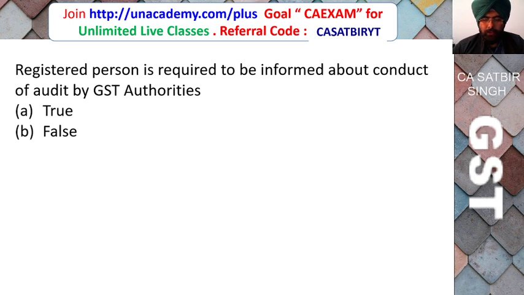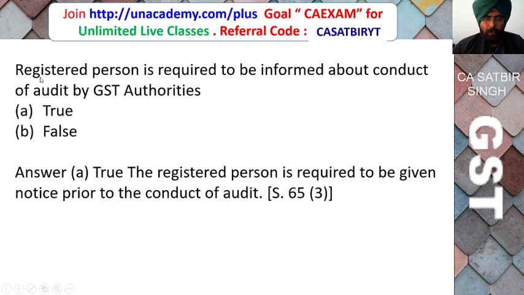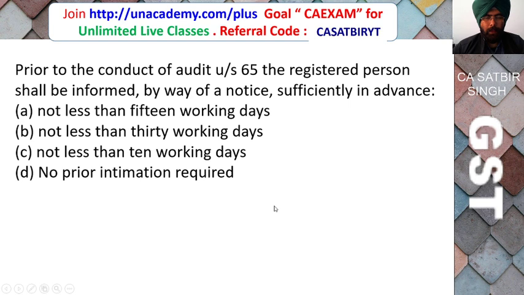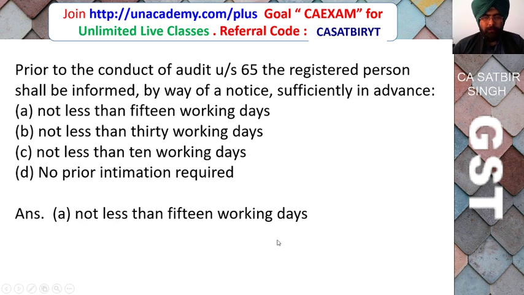The registered person is required to be informed about the conduct of the audit by GST authorities. Is it true or false? This is true: the registered person is required to be given notice prior to the conduct of the audit. Prior to the conduct of the audit under section 65, the registered person shall be informed by way of notice sufficiently in advance. Not less than 15 working days, not less than 30 working days, not less than 10 working days, no prior intimation? The correct answer is not less than 15 working days.